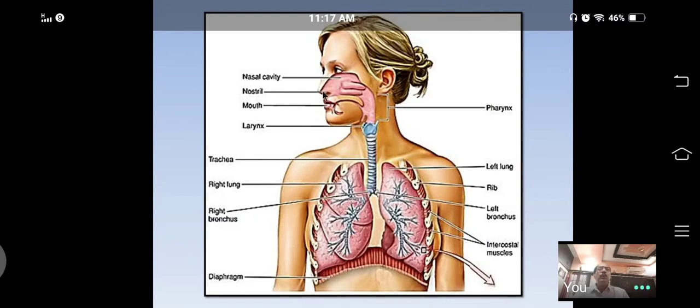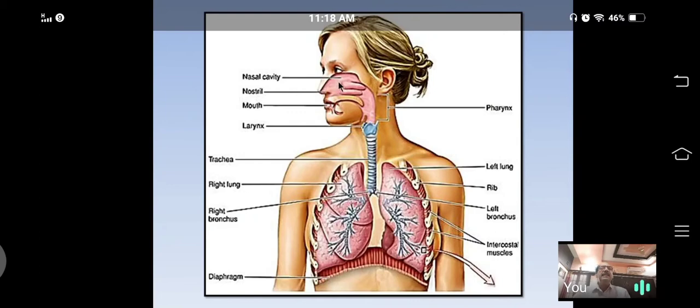These nostrils open behind into a small cavity or chamber called the nasal cavity or nasal chamber. This nasal passage develops hairs. Those hairs filter the air and prevent dust and any fibers present in the inspired air.